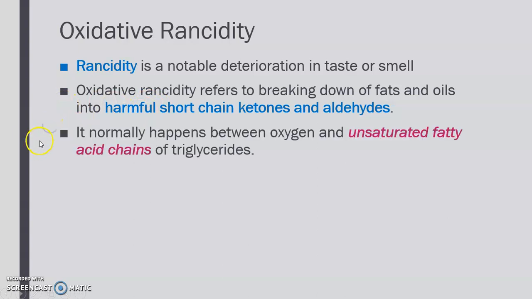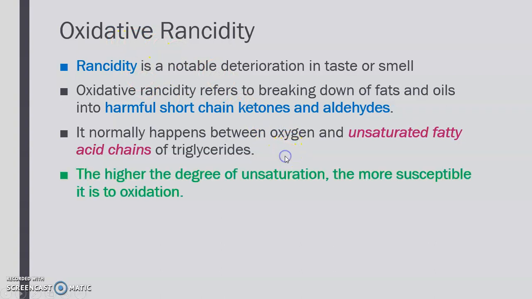Okay. It normally happens between oxygen and the unsaturated fatty acid chains of triglycerides. So basically, the healthier the fat, the more likely it's going to be oxidized, and therefore it's more likely to go off. Okay? So the higher the degree of unsaturation, the more susceptible it is to oxidation.